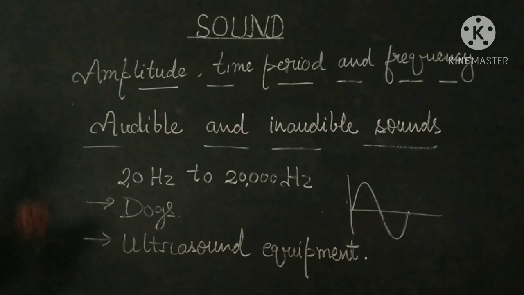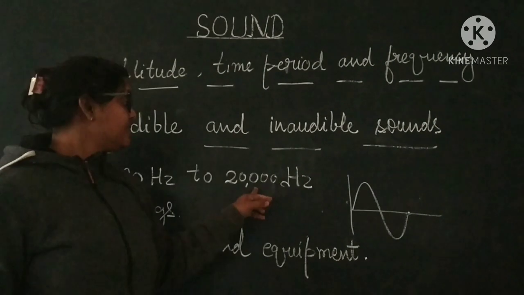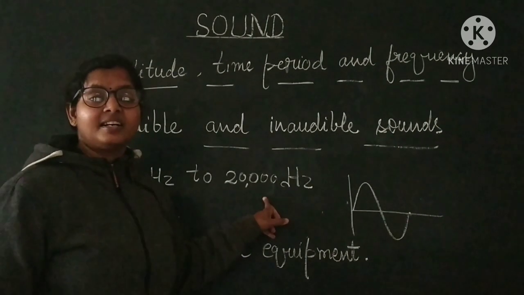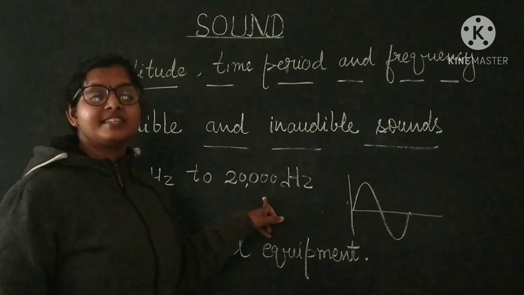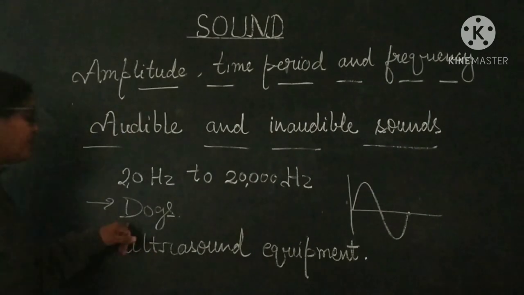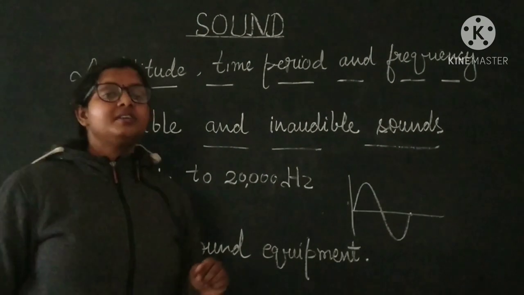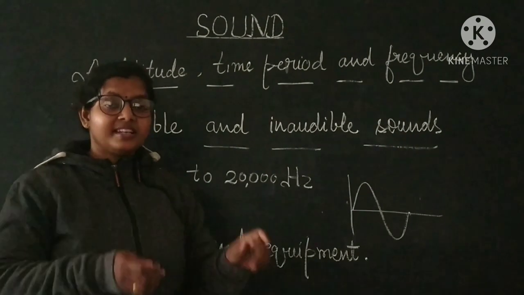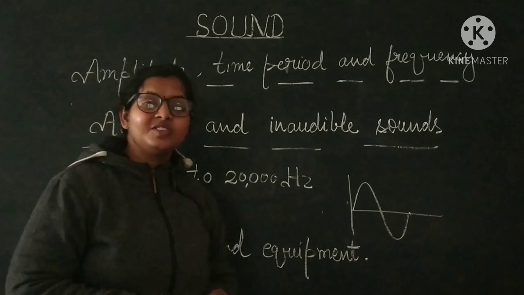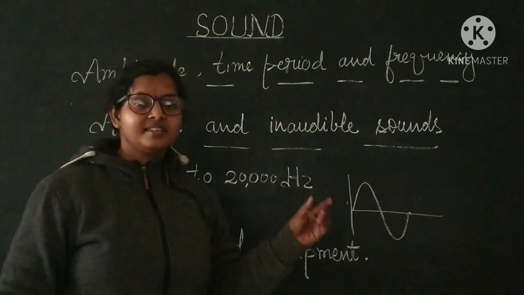Now, there are some animals which have the capability to hear sound which has frequency above 20,000 Hz. Dogs are here. They have the capacity to listen to sound above 20,000 Hz. That's why policemen generally use dogs for listening to that sound.